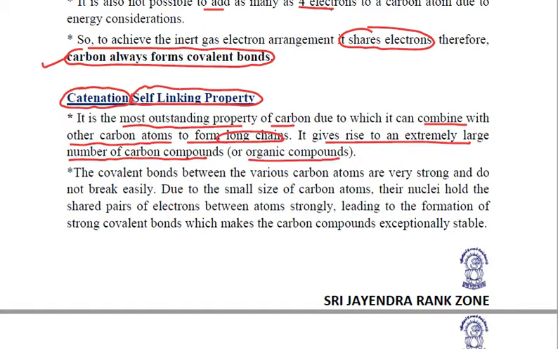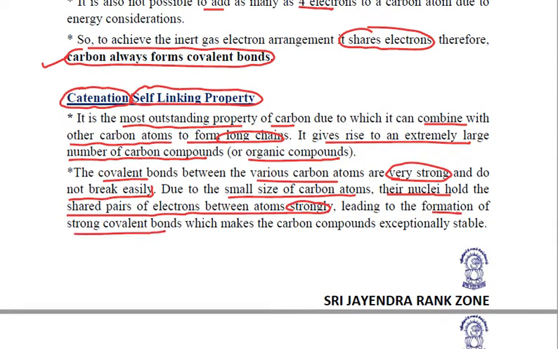We have just studied that carbon always forms covalent bonds, and these covalent bonds between the various carbon atoms are very strong, due to which they do not break easily. Also, due to the small size of carbon atoms, their nuclei hold the shared pair of electrons between atoms very strongly, leading to the formation of strong covalent bonds.